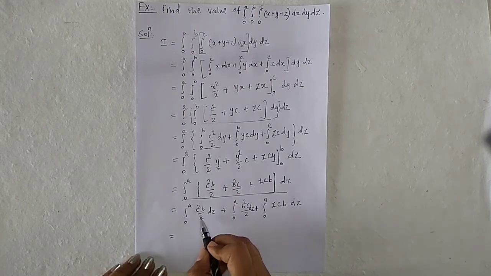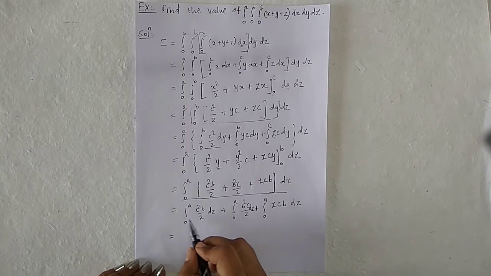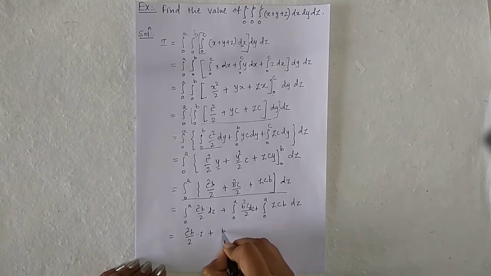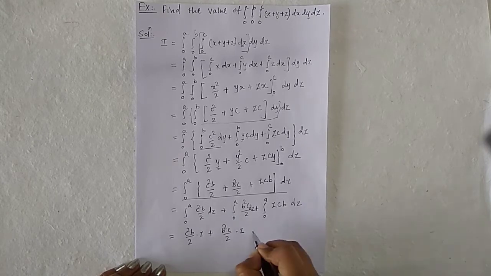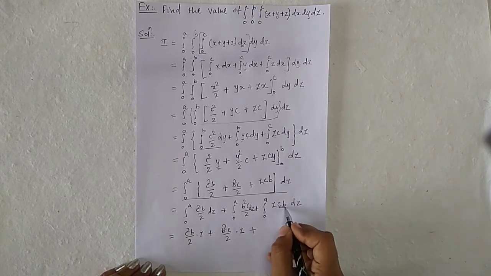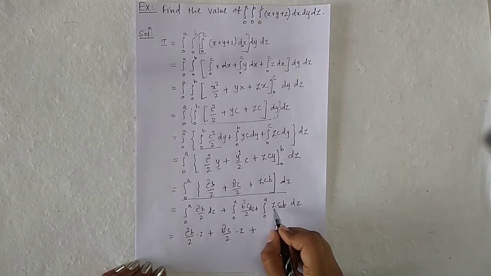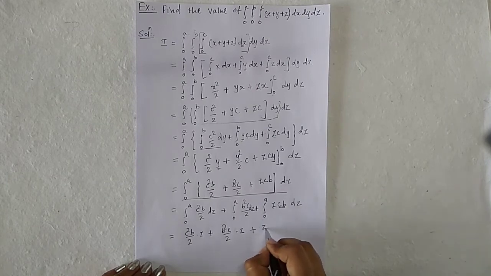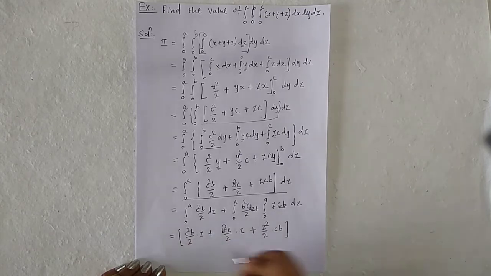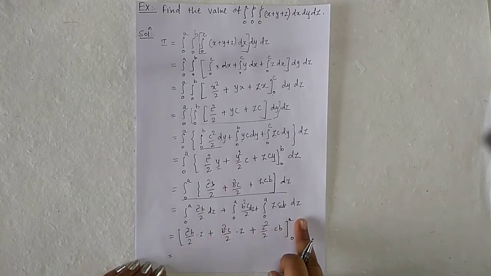So this term is constant and integration of dz is z. So c square b by 2 into z plus b square c by 2 into z plus bc is constant and integration of z is z square by 2. So it becomes z square by 2 into cb, and the limit is 0 to a. So finally, put z is equal to a.